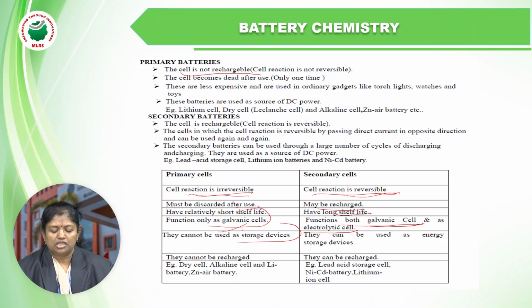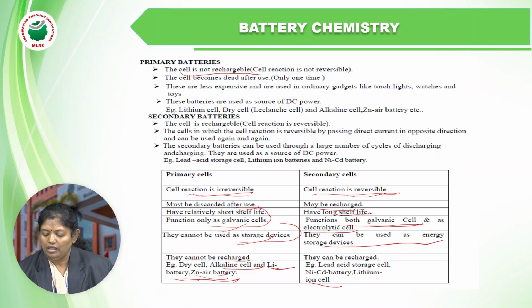Primary cells cannot be used as storage devices, whereas secondary cells can, since energy can be stored. They cannot be recharged, as already discussed. Examples of primary batteries are the dry cell, alkaline cell, lithium battery, and the zinc air battery. Coming to the secondary batteries, the examples are the lead acid storage battery, the nickel cadmium battery, and the lithium-ion battery.